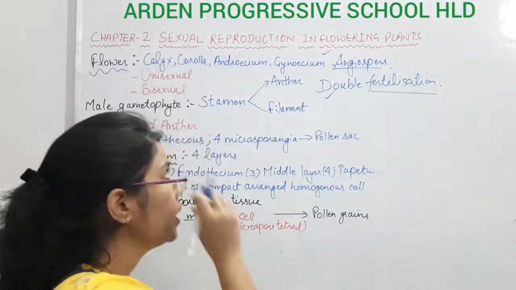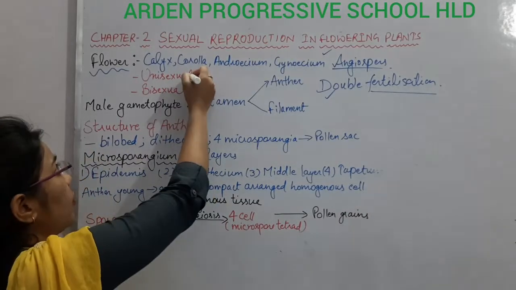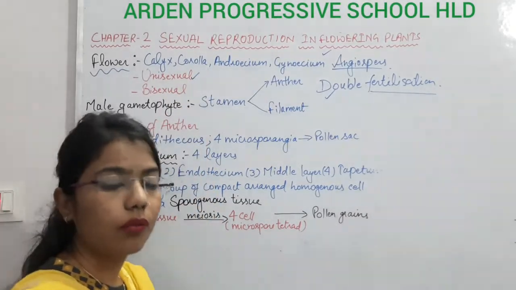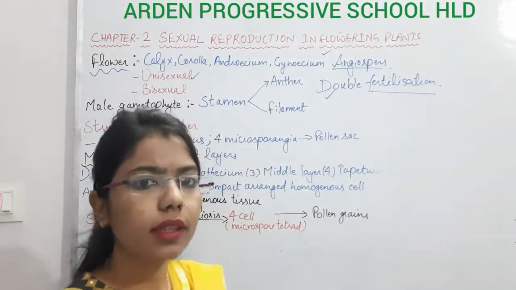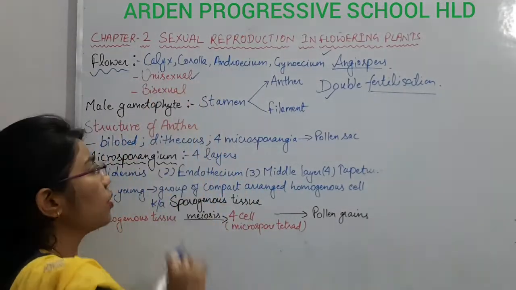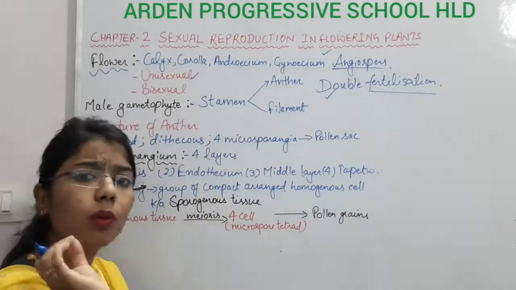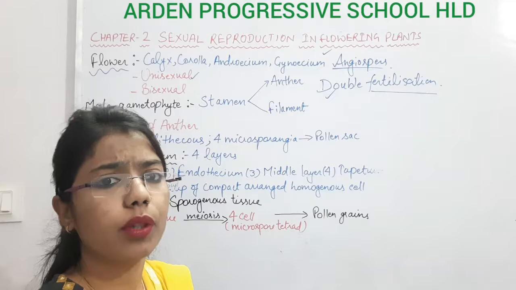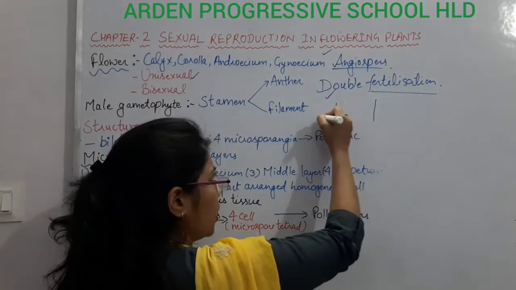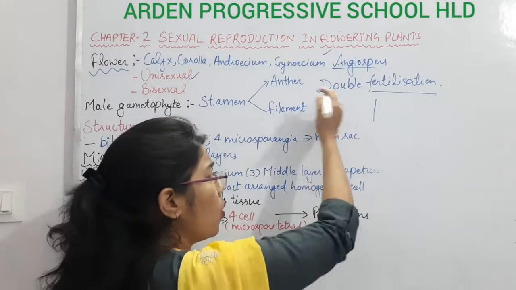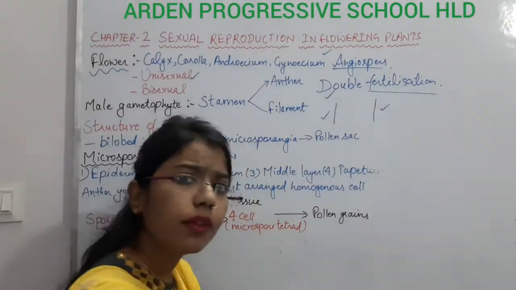One by one we will understand these here, but before this we must know that a flower can be unisexual or bisexual. What are unisexual flowers? Those flowers in which there is only one reproductive structure. For example, if this is one plant and this is another plant, this plant will bear only male flowers and this plant will bear only female flowers.